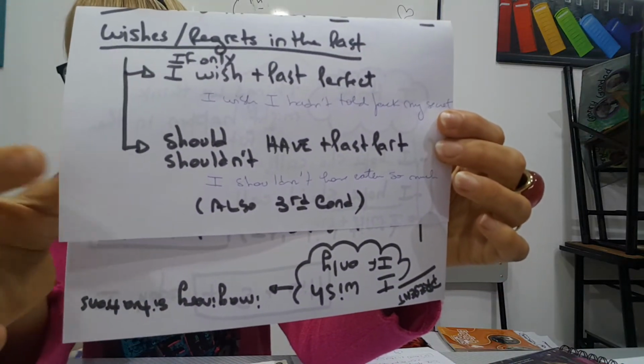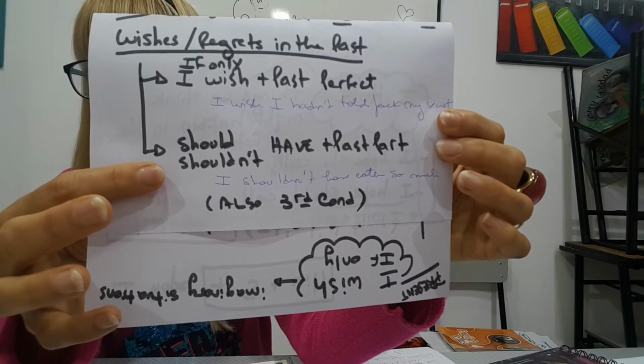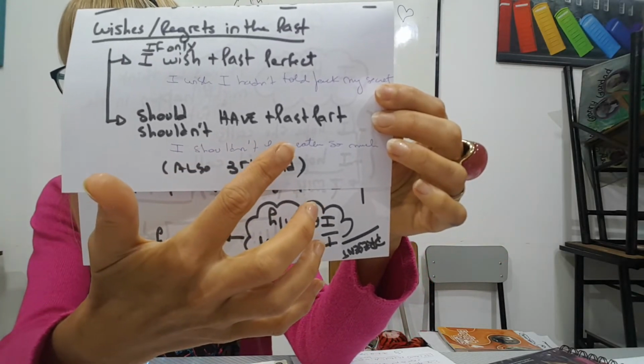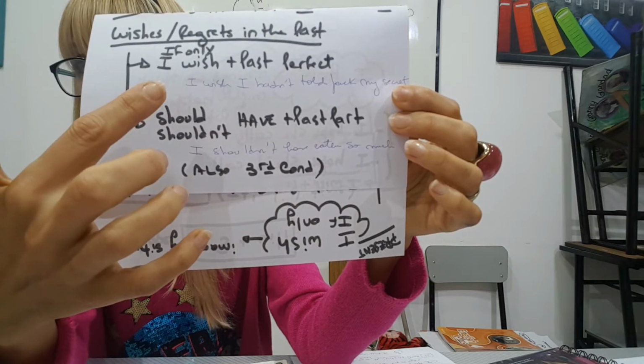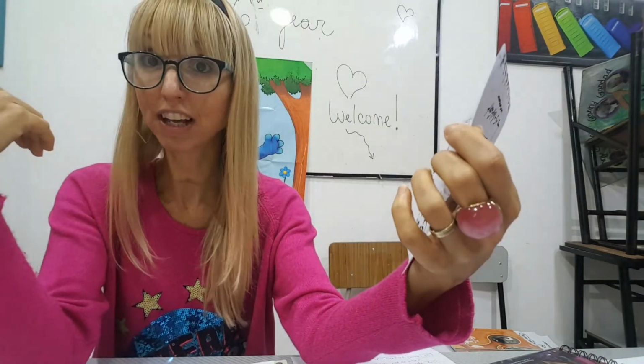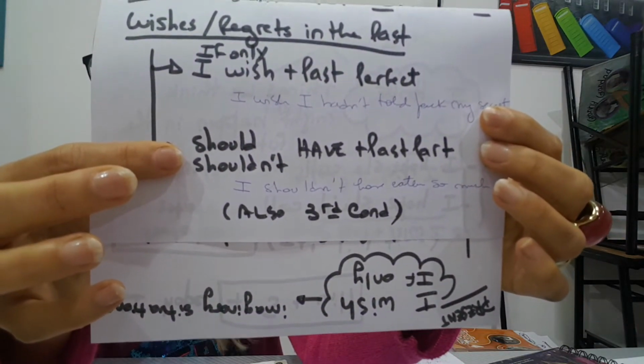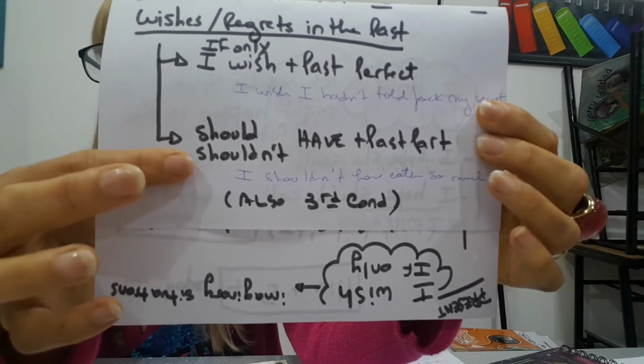And it's a similar structure if we use "should" or "shouldn't have" and the past participle. I can say, "I wish I hadn't told Jack my secret," or "I shouldn't have told Jack my secret." It's the same. Okay? I also regret. También me estoy lamentando de algo que hice. ¿Debería o no debería haberlo hecho?